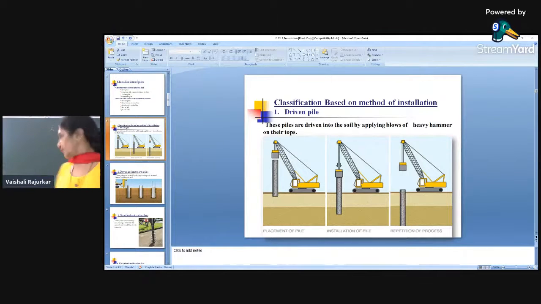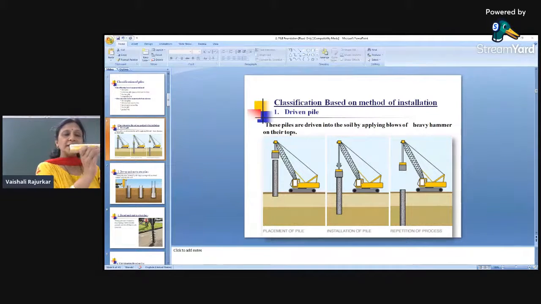Now all of you remember the nail. Everyone knows about the nail. Suppose this is the nail section, this is the small nail. This nail is a precast nail because we are not casting it. We are just obtaining it from the market and penetrating it into the soil. Now what is the procedure to penetrate this pile into the soil? We are just hammering it at the top and then penetrating it into the soil.